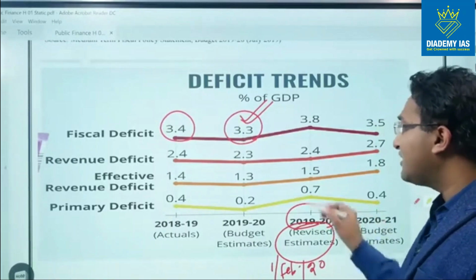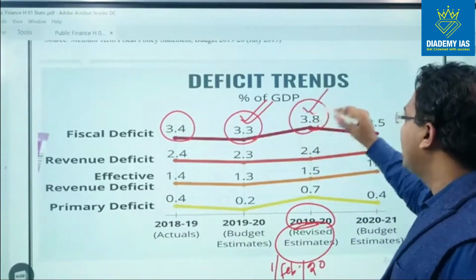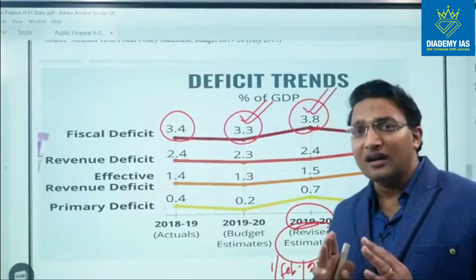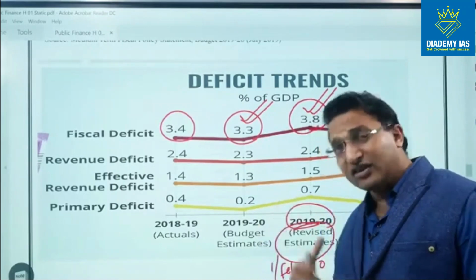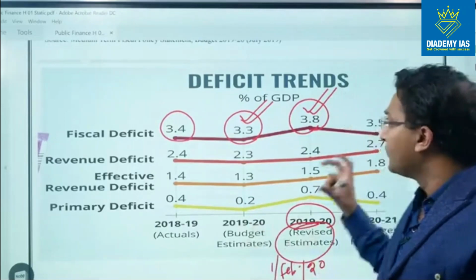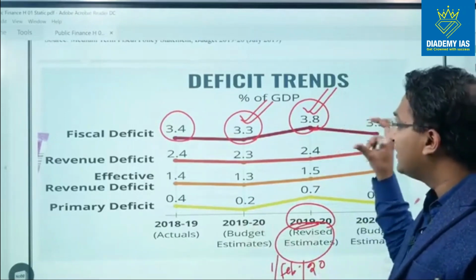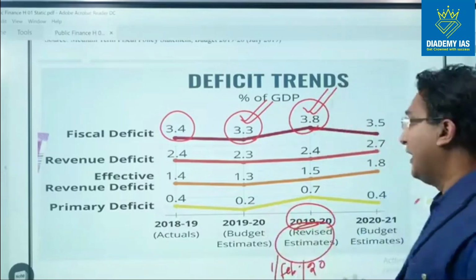So on this date, we revised this estimate, and the finance minister said that this will be 3.8% because in the current year there has been a slowdown, a cyclical slowdown, and after the budget announcement itself, there is this coronavirus related slowdown. So there is a very, very high chance that even this 3.8% fiscal deficit will be exceeded. It will go more than 8%.